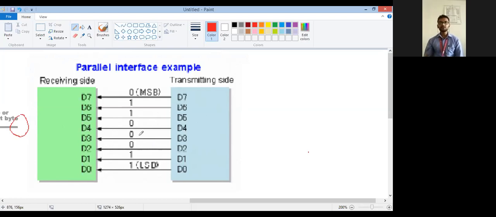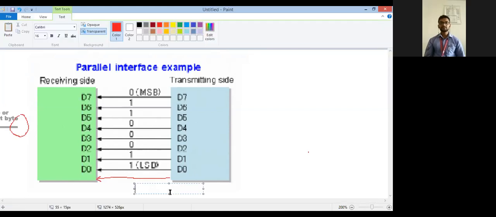Okay, so D0 to D7, all 8 bits are transmitted from the transmitter to the receiver. This is the transmitter. Data bits are transmitted to the receiver side, and it also takes place according to the clock. Here one clock line is missing. Here it should be the clock. Okay, so the clock is here.